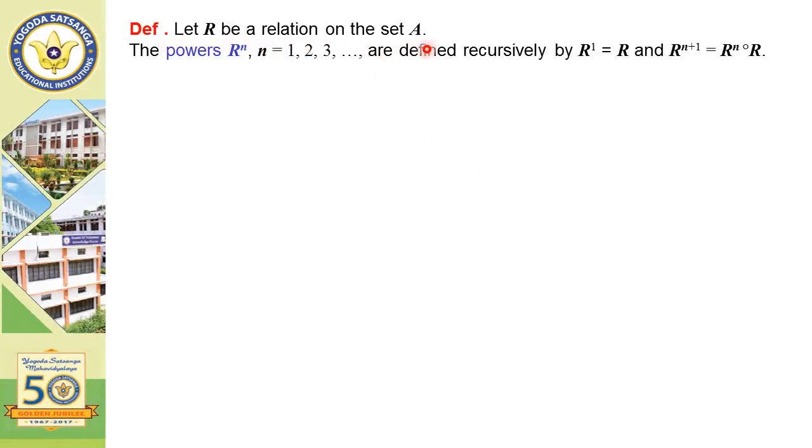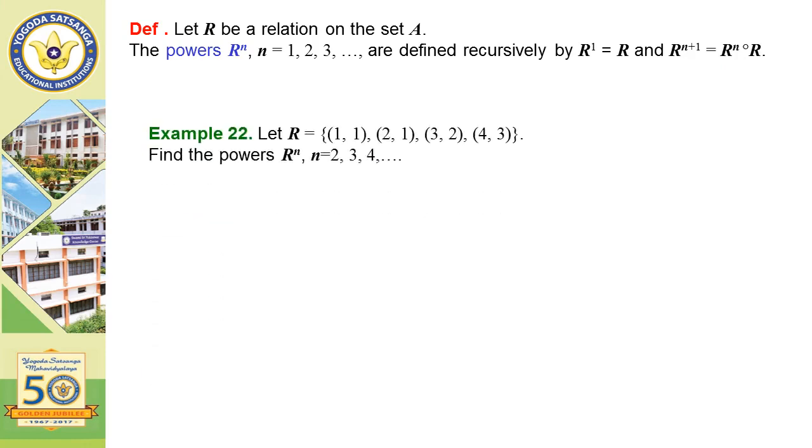Now, let R be a relation on set A. Then the powers R^n, for n equal to 1, 2, 3, and so on, are defined recursively by R^1 equal to R, and R^(n+1) equal to R^n composed with R. Example: let R be equal to (1, 1), (2, 1), (3, 2), (4, 3). We have to calculate R^n for n equal to 2, 3, 4, etc. R square will be (1, 1), (2, 1), (3, 1), (4, 2).